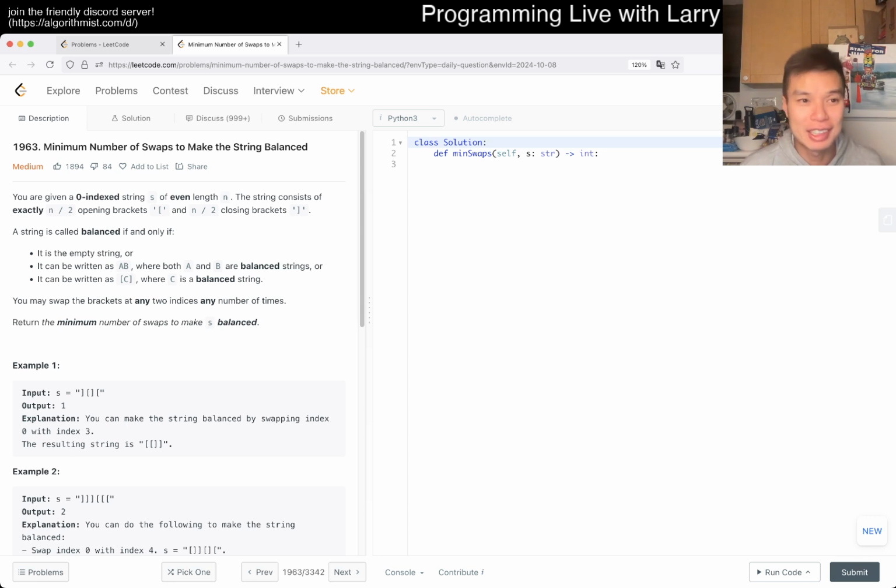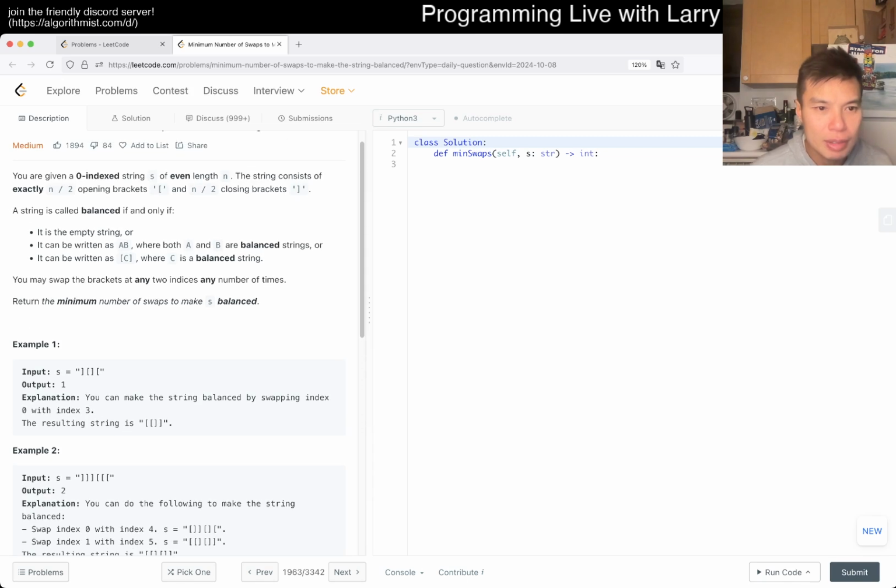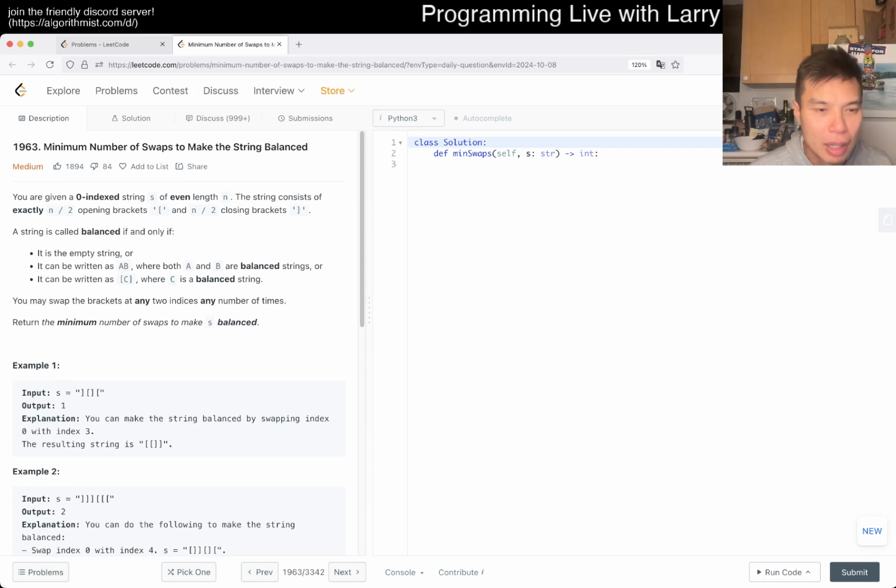Anyway, let's take a look at today's problem, and let's get started. 1963, minimum number of swaps to make the string balanced. Medium problem. You're given a 0-indexed string S of even length n. The string consists of exactly n over 2 open brackets and n over 2 closing brackets. A string is balanced if it's, I guess it's just a regular balanced string. Okay. Minimum number of swaps. You may swap any 2 indexes any number of times.